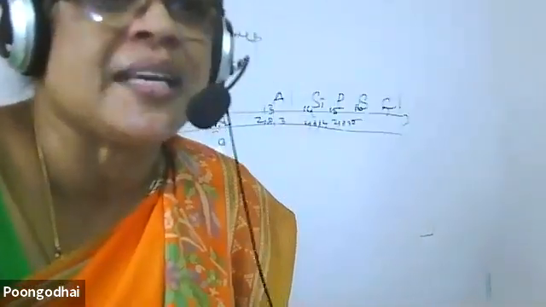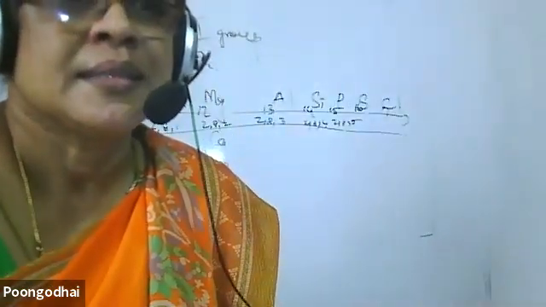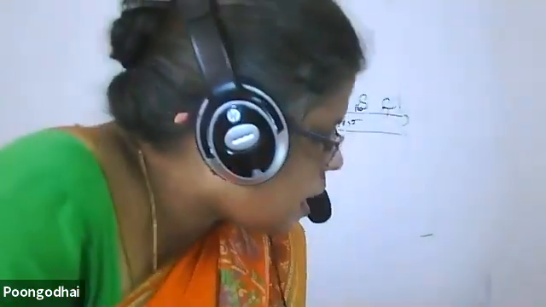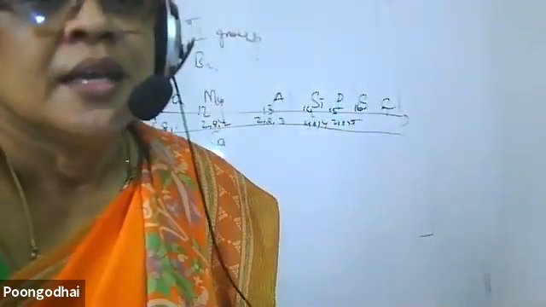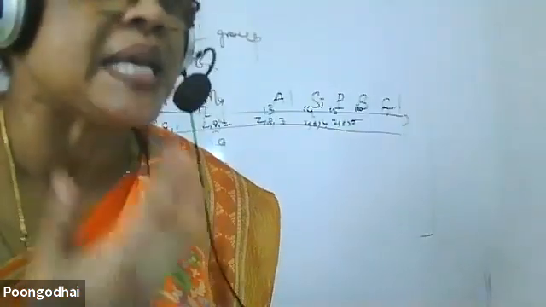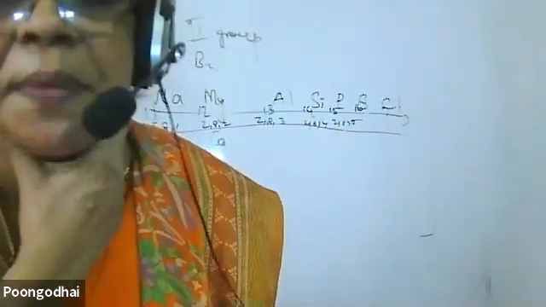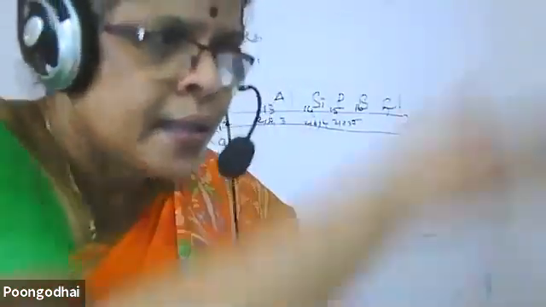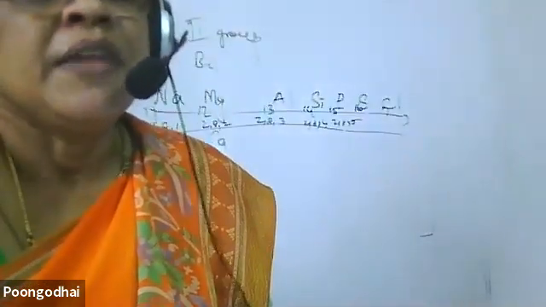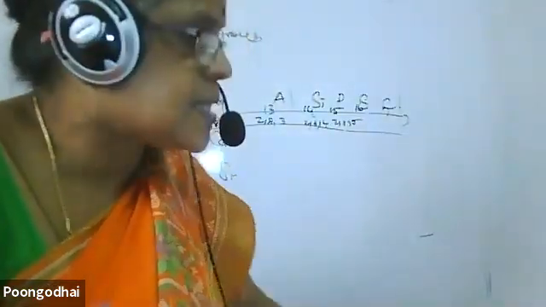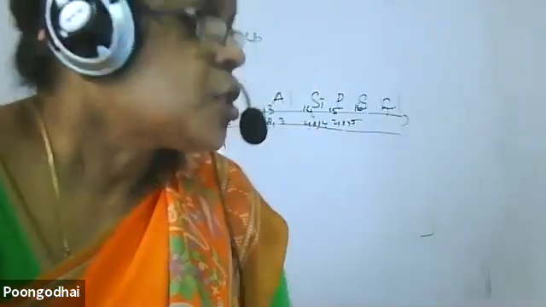I just said it, what did you say? The first group is the biggest element of the periodic table. And in the first group, which is the biggest? When I move down the group, it is the biggest. Use your common sense. Got it or not? Yes, ma'am. The first group element is the biggest element among all the other elements in the periodic table. In the first group, which is the biggest? I have to go from top to bottom. When I move down the group, the size of the atom increases, the number of shells increases. So which is the biggest?